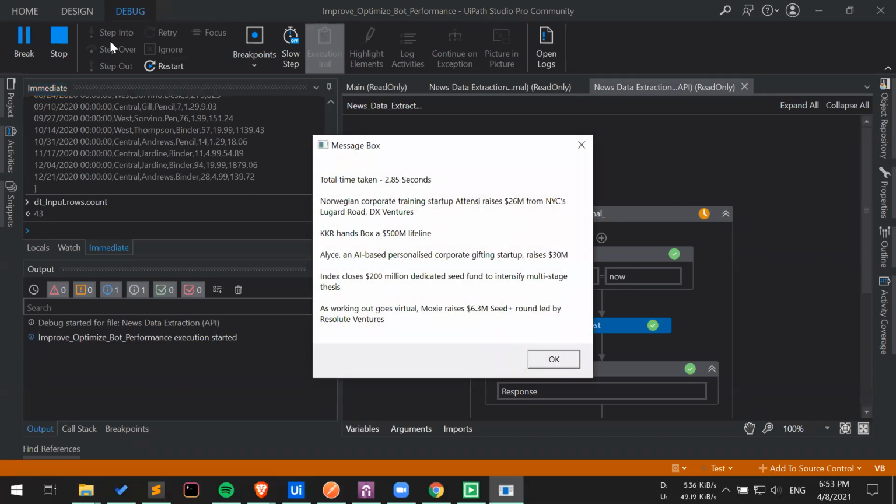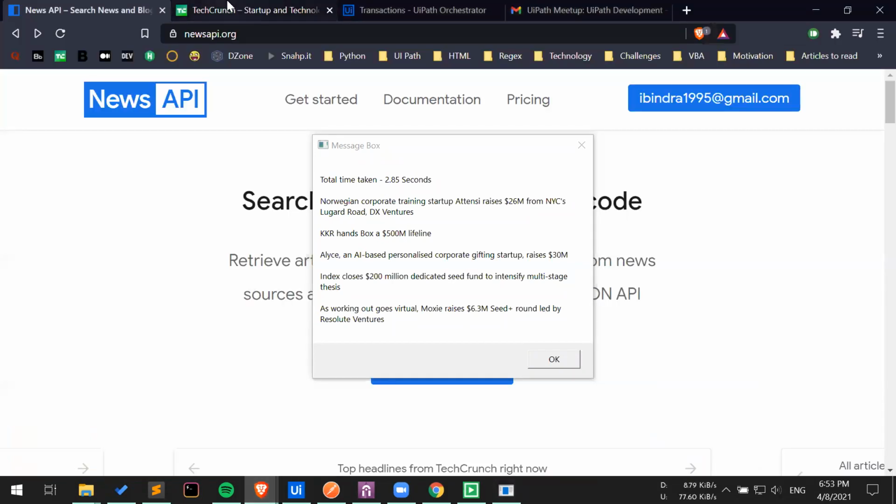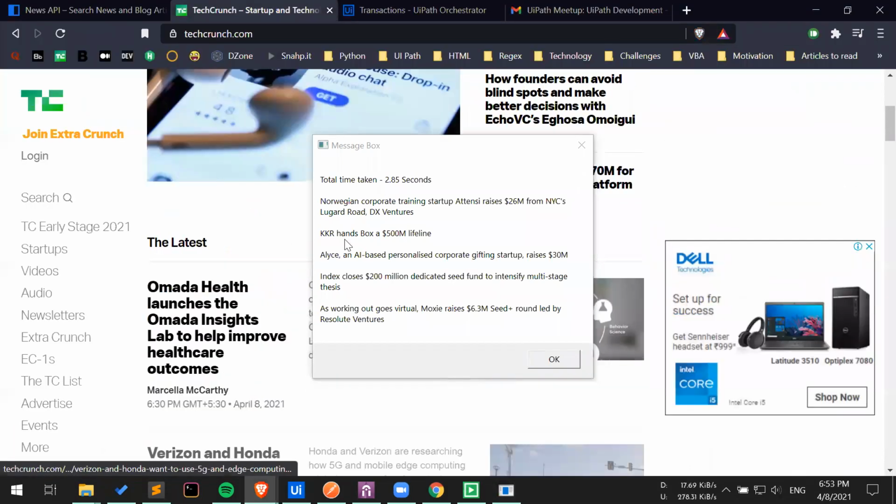Okay. Earlier it took around 17 seconds. Now it took around 2.85 seconds. Before calculating the efficiency gain, let us go back and see how accurate this news is.